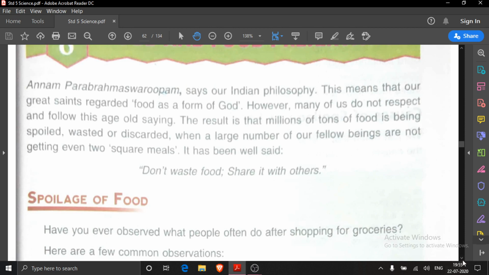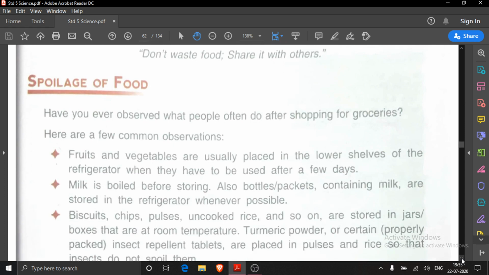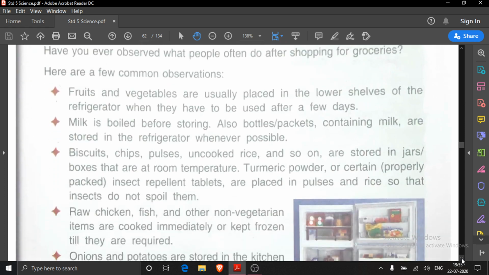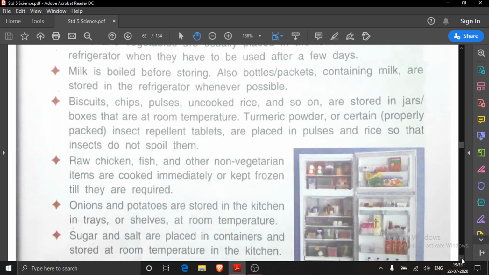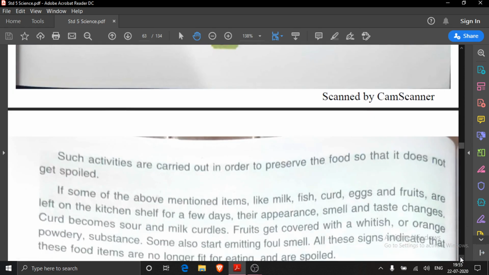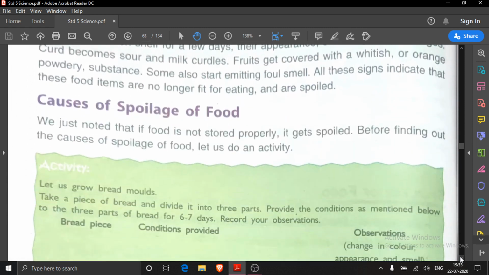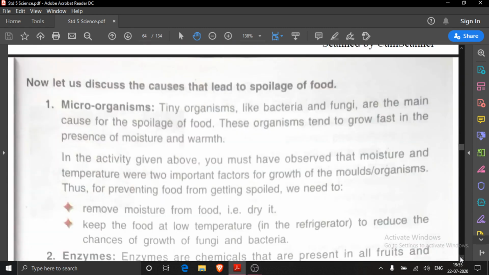So here in this spoilage of food, we have read these are the methods where we should keep the food items so that they will not be spoiled. Then we have also read about the reasons, causes of spoilage of food. In this, 3 causes were there. First one is microorganisms. Microorganisms means what? Tiny organisms like bacteria and fungi. They are the main cause for the spoilage of food.